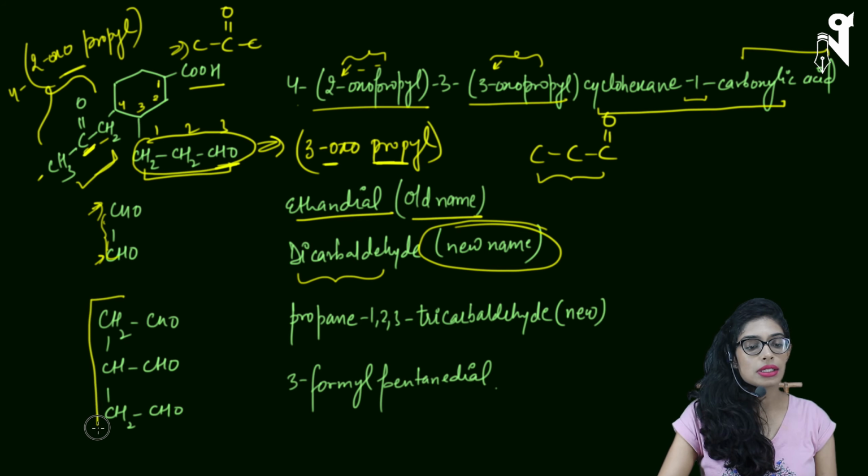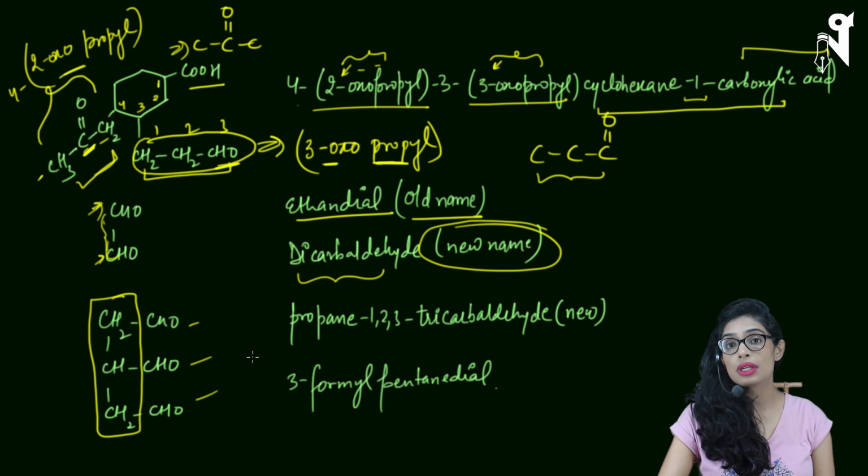One way is I take this as a principal carbon chain, and 3 CHOs have been excluded from the principal carbon chain and from counting as well. If that is the case, then I'll be calling it propane 1,2,3 tricarbaldehyde. So when carbaldehyde has been treated separately, we are not including its carbon in the principal carbon chain, then we prefer writing it as carbaldehyde.